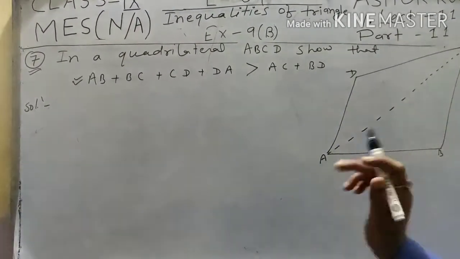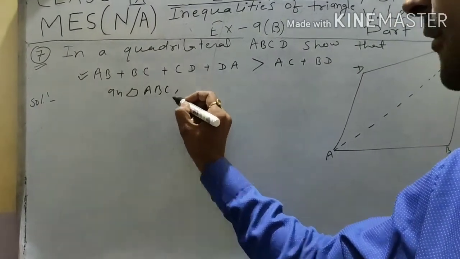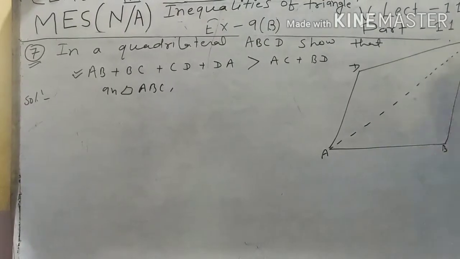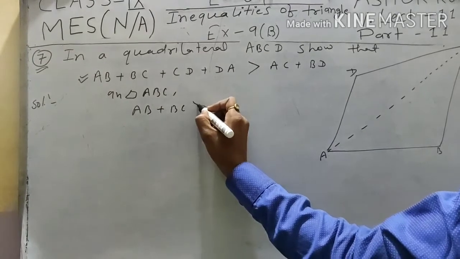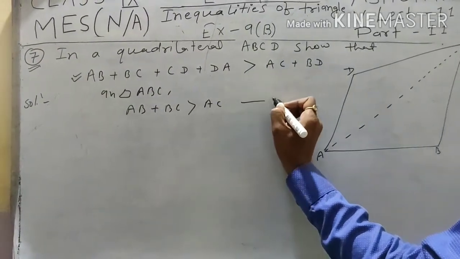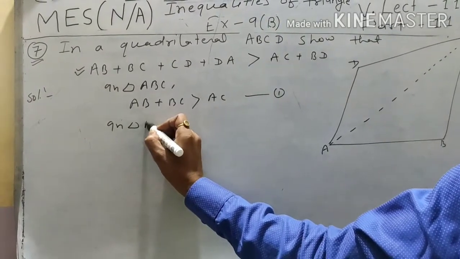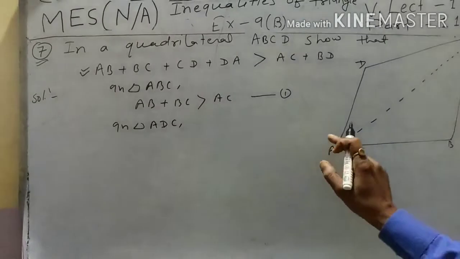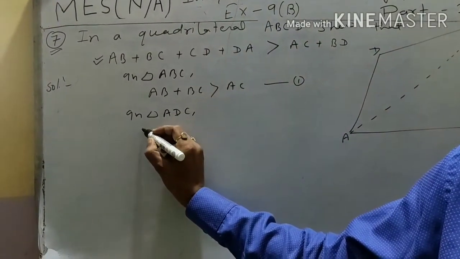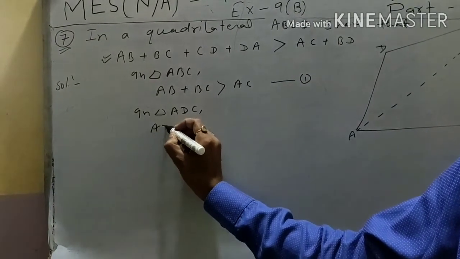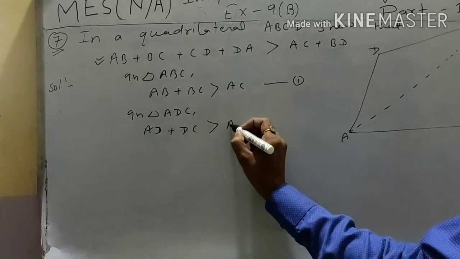Here, student, in triangle ABC, AB plus BC is greater than AC. This is equation 1. Again, in triangle ADC, we can write AD plus DC is greater than, again, AC.